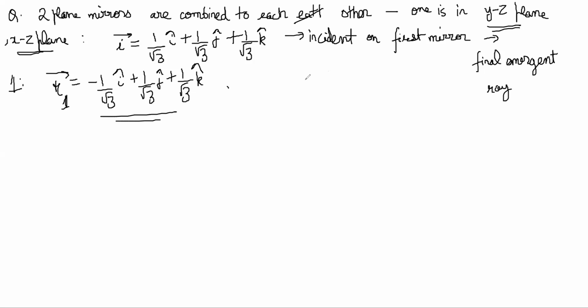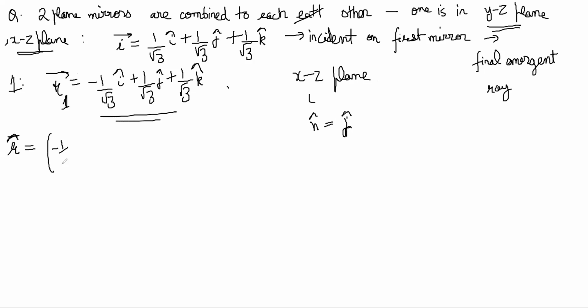So for this XZ plane mirror, what is the normal direction? It is j, right? Because for XZ, j is the Y direction. So the final reflected ray is incident ray minus 2 times (I dot n) n.